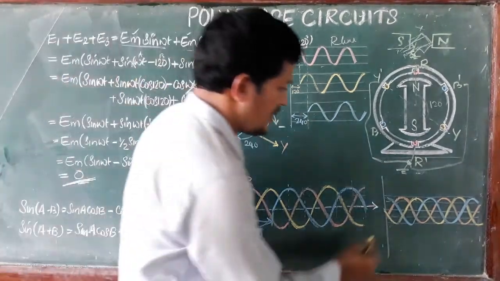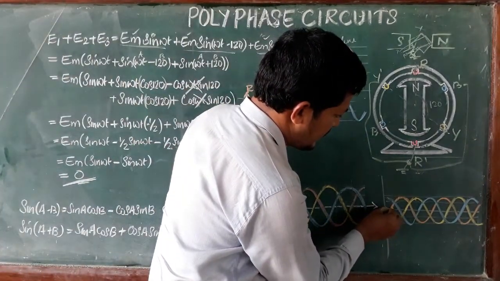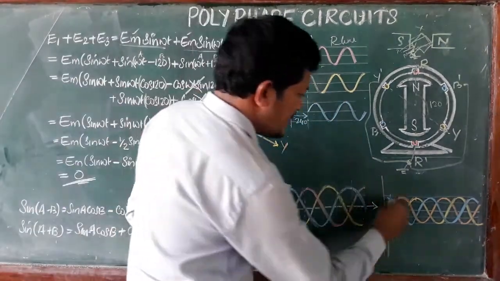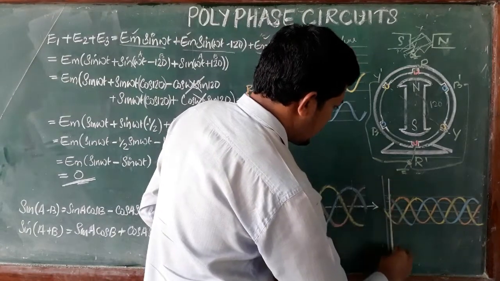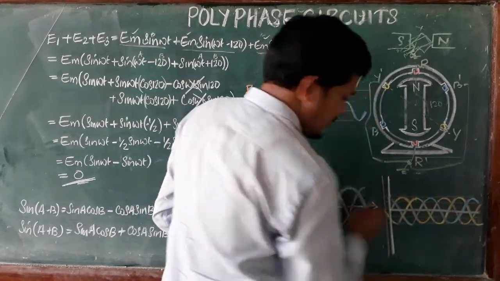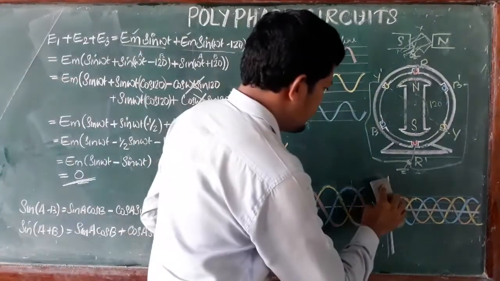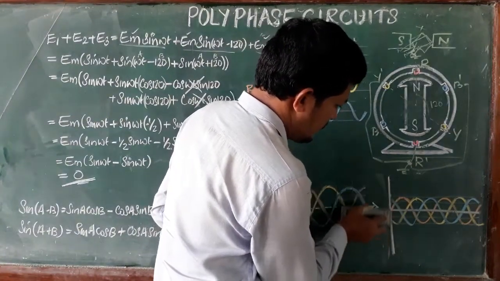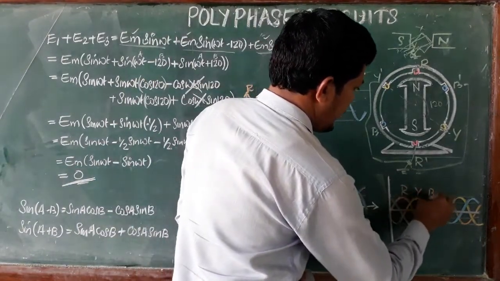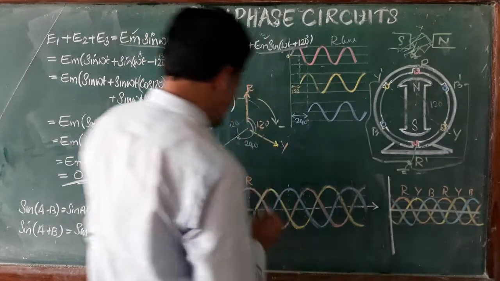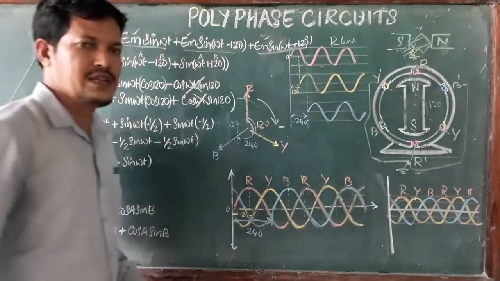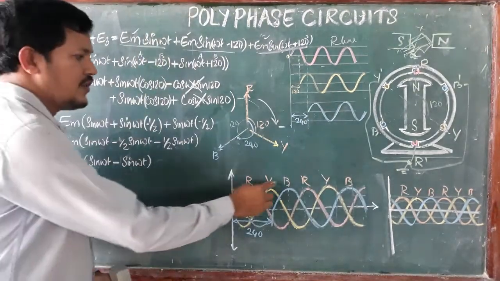R phase is the reference. R phase comes 0 at this point. Now draw the reference line, the Y axis once again, and this is the X axis. Clear? So R phase, Y phase, B phase, R phase, Y phase, B phase.